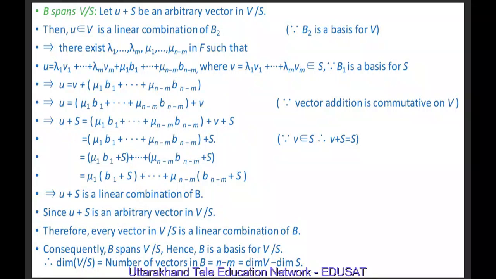Now we will show that B spans V by S, meaning every vector in V by S can be expressed as a linear combination of elements of B. Let u plus S be any arbitrary element in V by S. Then u belongs to V is a linear combination of elements of B2, because B2 is a basis for V. This implies there exist lambda 1, lambda 2, ..., lambda m, mu 1, mu 2, ..., mu n minus 1 in F such that u is equal to lambda 1 v1 plus ... plus lambda m vm plus mu 1 b1 plus ... plus mu n minus 1 bn minus 1, where v equal to lambda 1 v1 plus ... plus lambda m vm belongs to S, because B1 is a basis for S. So we may substitute lambda 1 v1 plus ... plus lambda m vm equal to v.